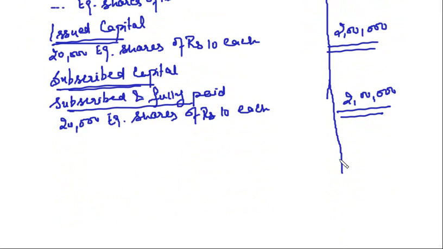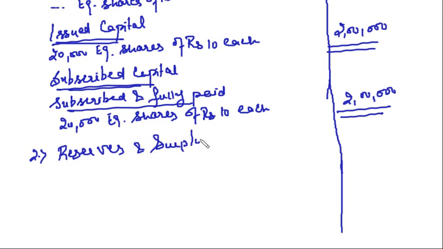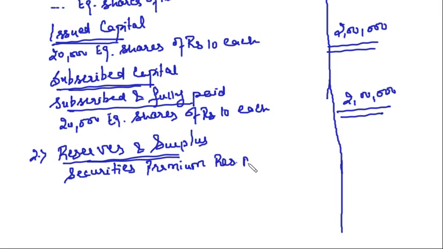So in the notes to accounts we will prepare the second note for reserves and surplus. Under the reserves and surplus I will show this as securities premium reserve account.